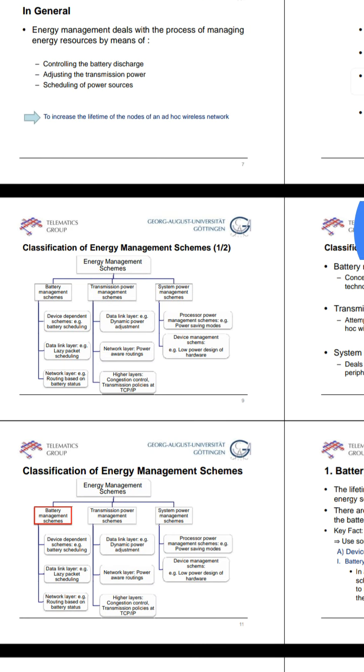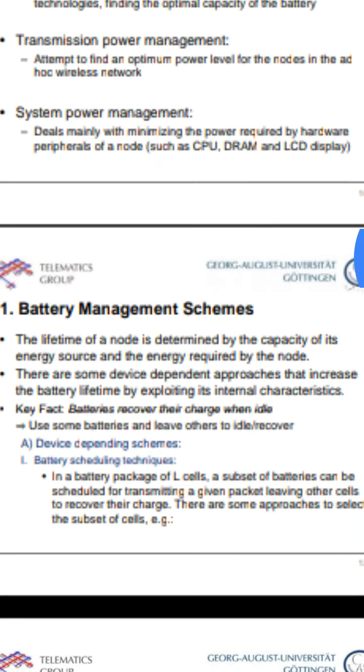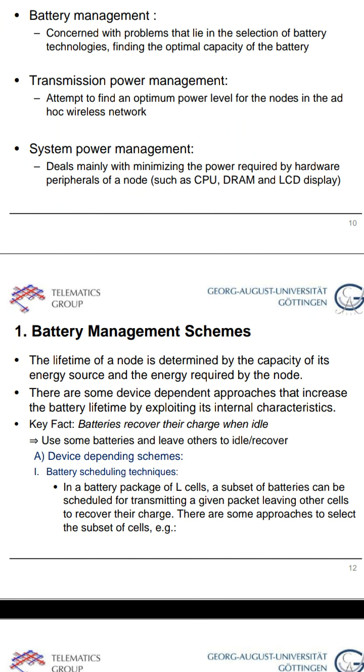We can discuss briefly about battery management. In the battery management scheme, the lifetime of a node is determined by the capacity of the energy source and the energy required by a node. So the lifetime of a node can be determined by the capacity of the node's source and the energy required by the node.